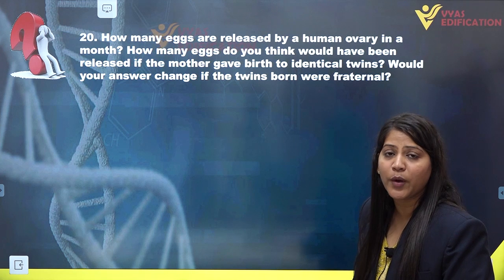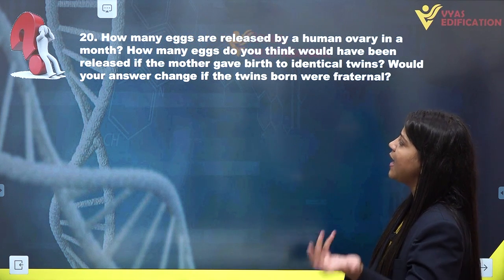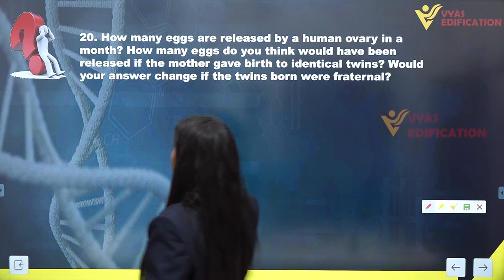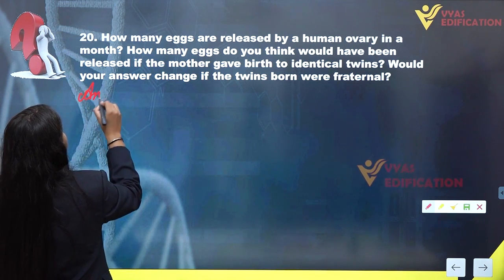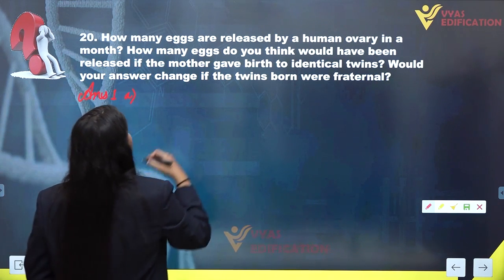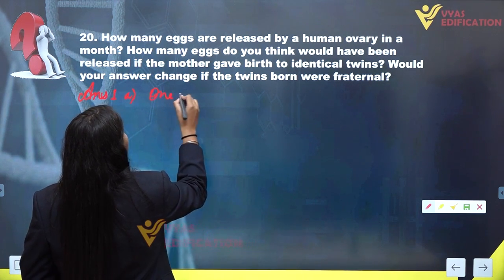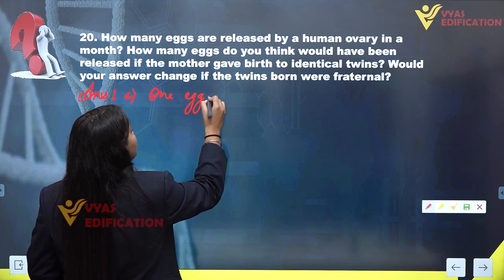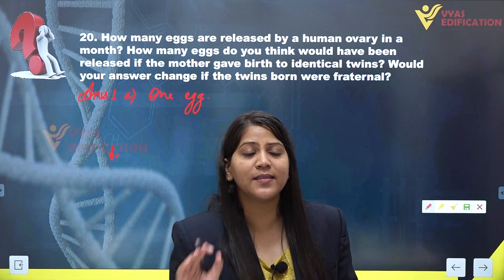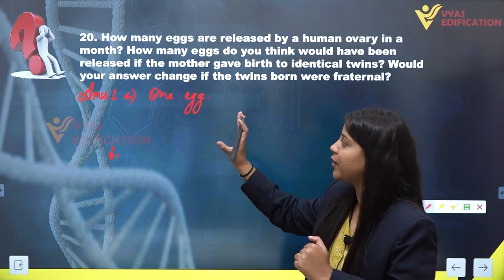The first part of this question asks how many eggs are being released by a human ovary. That is one egg. The answer to the first part of this question is one egg. Only one egg is actually released from the ovary per month or per menstrual cycle. So this is the answer for the first part of this question.